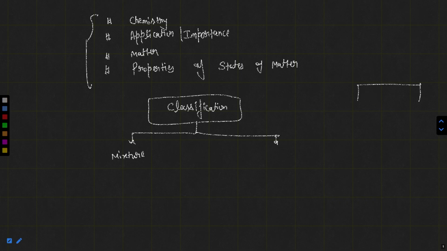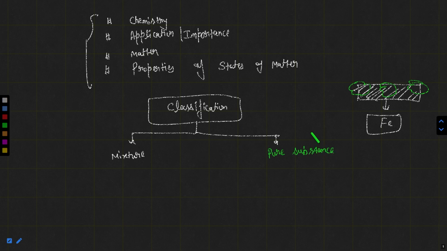For example, here is an iron piece. This is purely made up of iron and has no other impurities. So this is a pure substance, because if you check the melting point of any part of this piece, it will be the same, because the iron piece is made up of the iron element. It means the same kind of atoms are there. So it is a pure substance. What can you say? A pure substance has constant composition and constant properties throughout the sample.